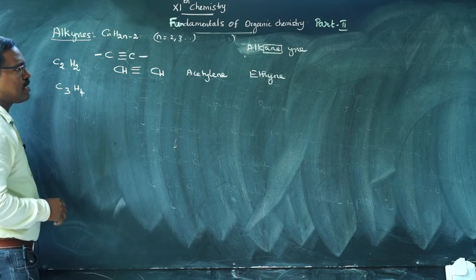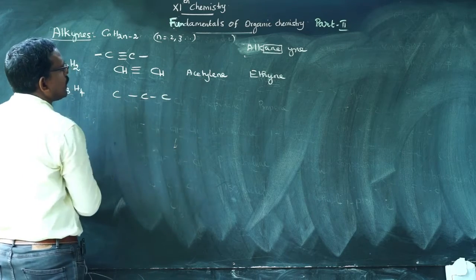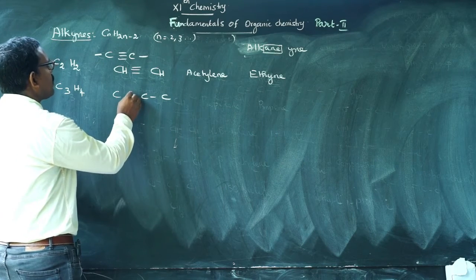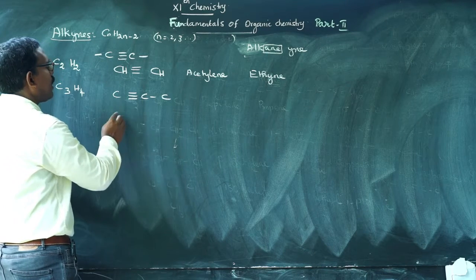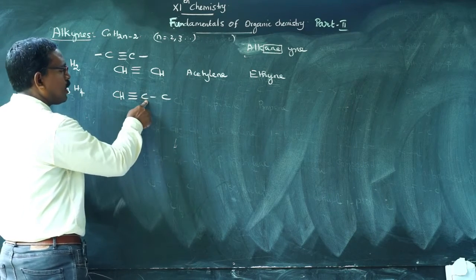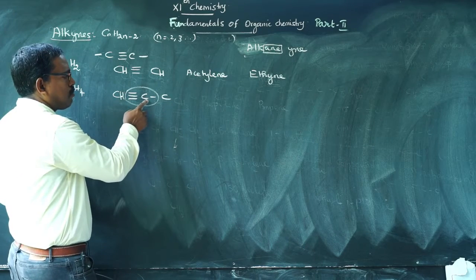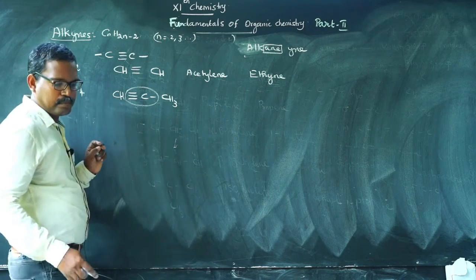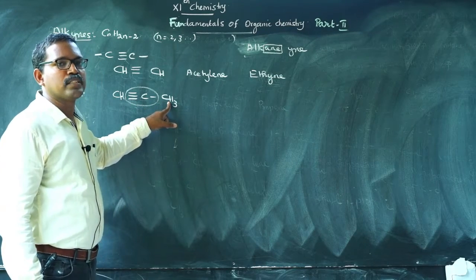The second member is C3H4. There are 3 carbon atoms, and you can put the triple bond at either end. Now I put the triple bond here and satisfy the valency of carbon as 4. Here only one carbon atom is surrounded by 4 bonds, so its valency is satisfied by these bonds. The remaining is CH3.